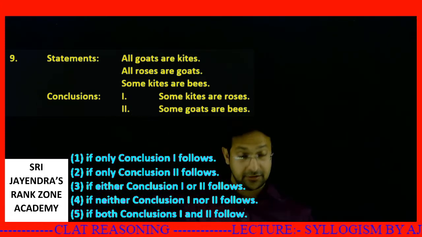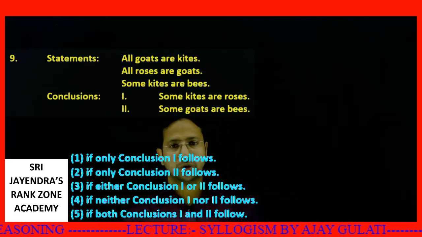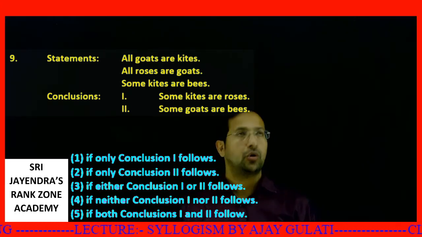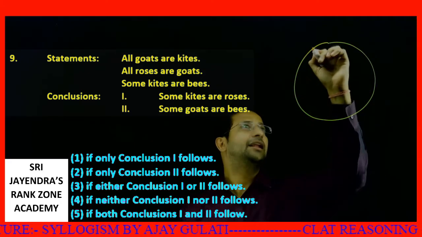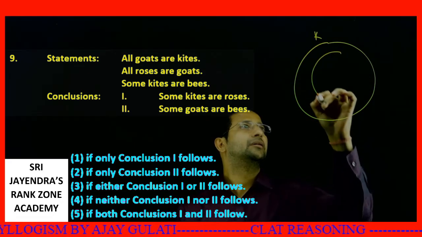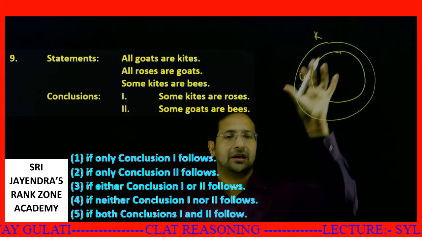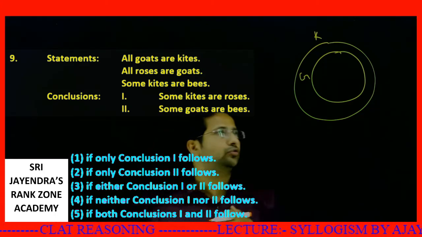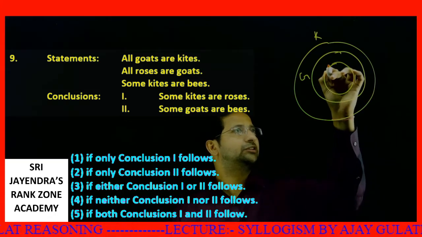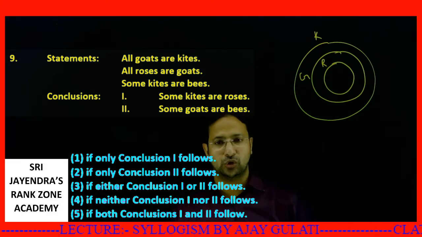So let's move to questions now. What is the next set? All goats are kites. Let's say this is kites and this is goats. All the goats are kites, that is, goats lie inside kites. All roses are goats. Roses lie inside the goats.